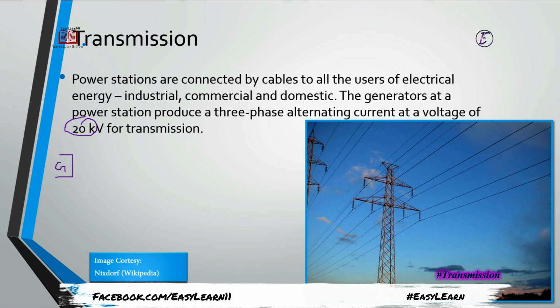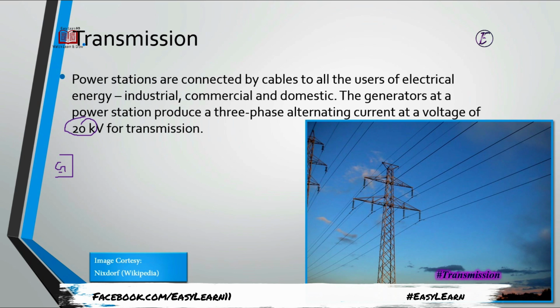The generators are rotated by a strong prime mover. If it is a hydropower station, the power comes from falling water and gravity, and if it is a steam power station, then from steam. But right now, suppose power is generated, as we already discussed, and now the issue is the generating station. Suppose it is a hydropower station. Hydropower station means dams.